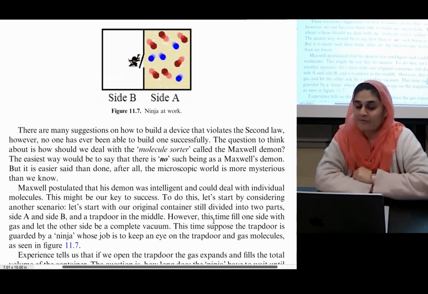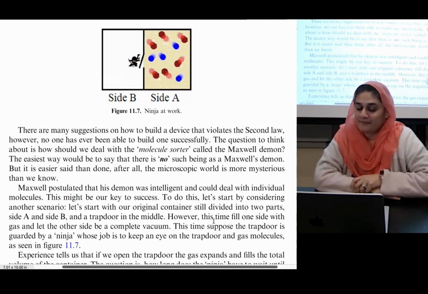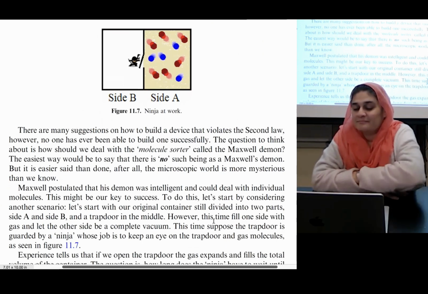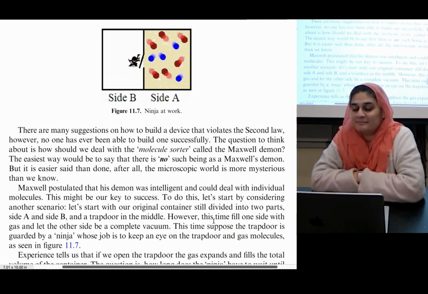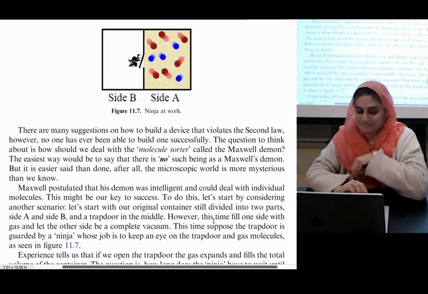There are many suggestions on how to build a device that violates the second law. However, no one has ever been able to build one successfully. The question to think about is, how should we deal with the molecular disorder called the Maxwell demon? The easiest way would be to say that there is no such thing as the Maxwell demon, but it's easier said than done after all. The microscopic world is more mysterious than we know.